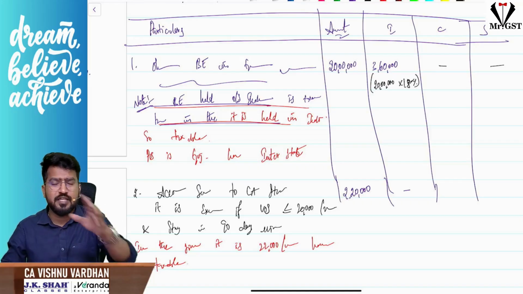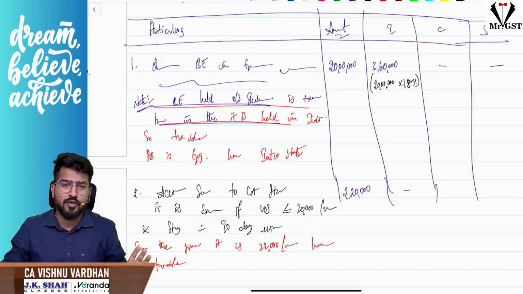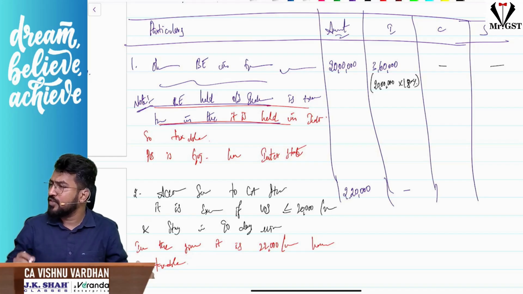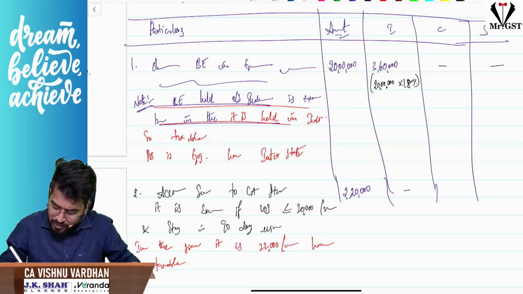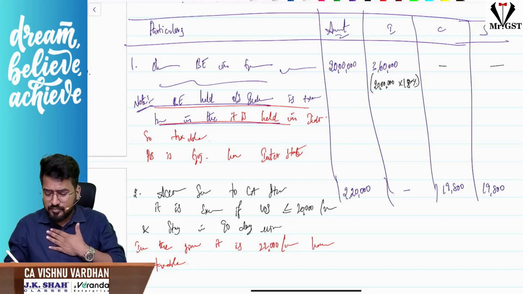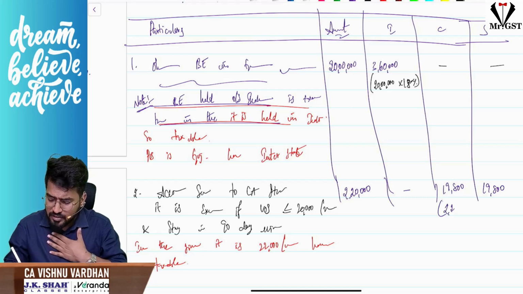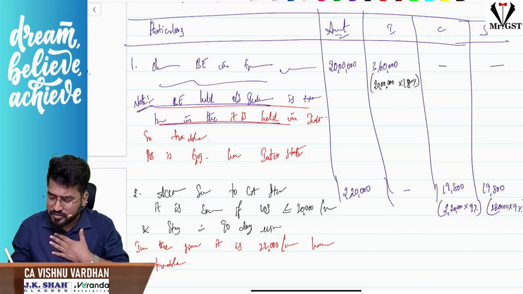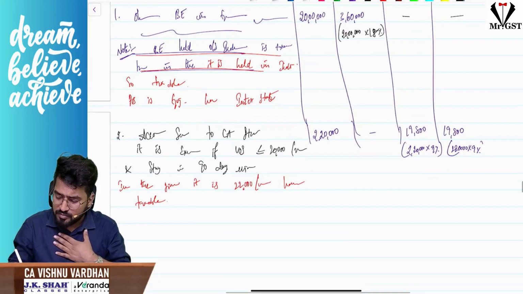Yes, even if GTA rates are not given, you should calculate 2.5% only. If it is RCM, if it is FCM, go with 12%. 19,800. Okay, so 19,800. Here you should mention 9%, 2,20,000 into 9%. Okay, so that way you please mention.